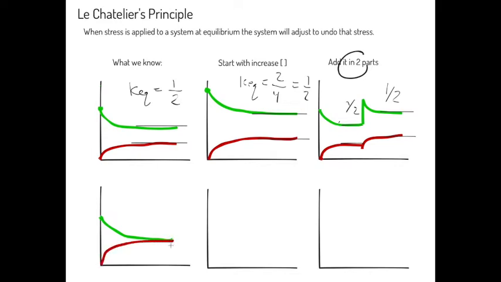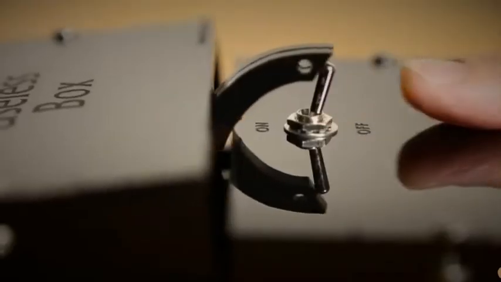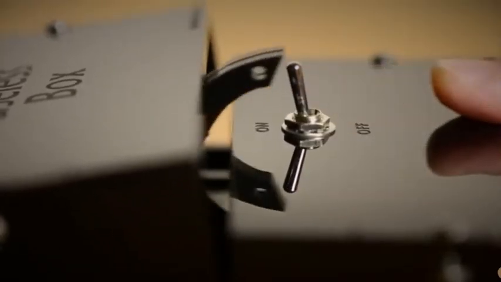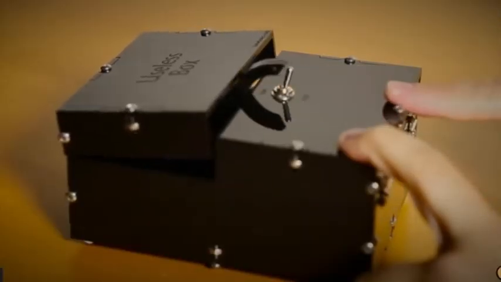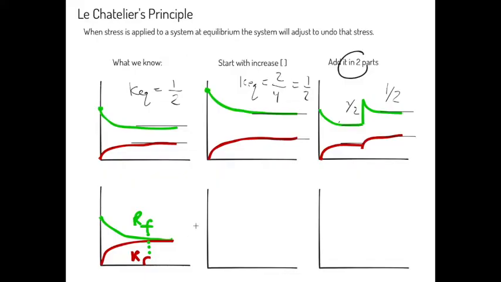The definition of equilibrium is the rate of the forward equals the rate of the reverse. So when the rate of the forward reaction equals the rate of the reverse reaction, we have equilibrium. Somewhere around this point here, dynamic equilibrium is established. The reaction is proceeding in both directions, but there's no net change.